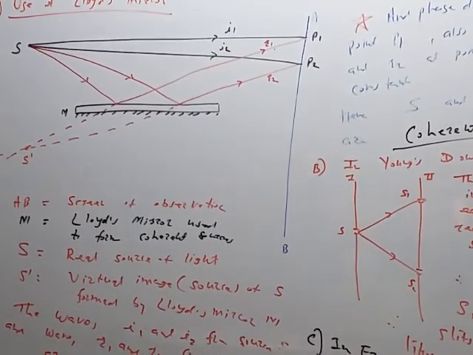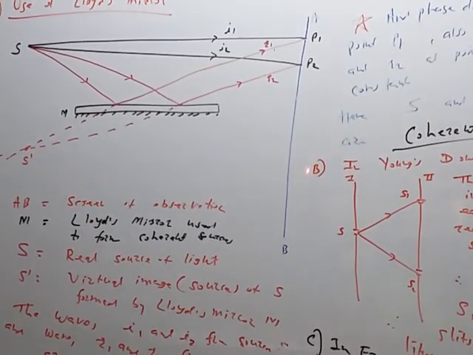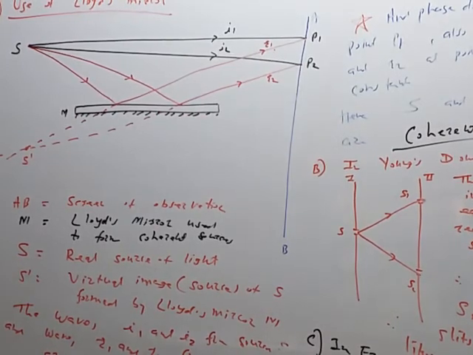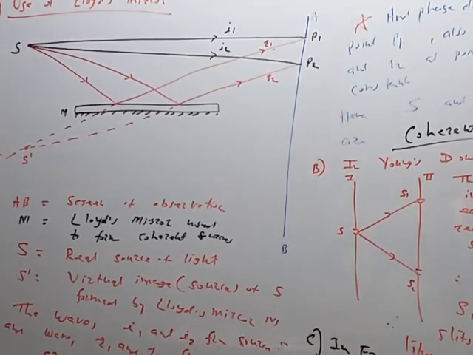So see the ray diagram. This AB is the screen of observation, M is a Lloyd's mirror, a non-transparent surface, so the upper surface is a reflecting surface. S is a monochromatic source, it produces light of only one wavelength. These are the two incident rays, I1 and I2. They are directly incident on the screen AB at points P1 and P2. Now, to produce interference, what is the necessary condition? There should be at least two waves interfering with each other.